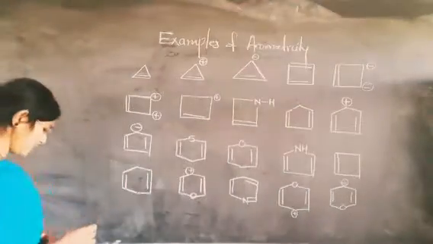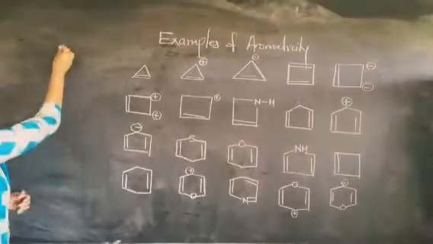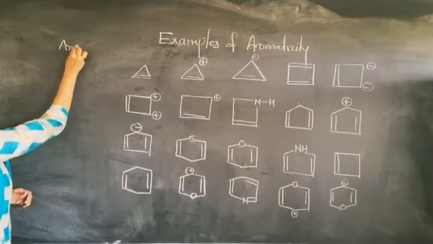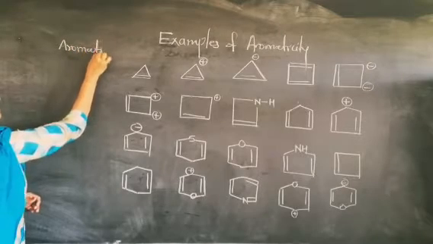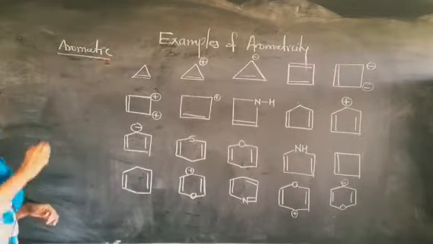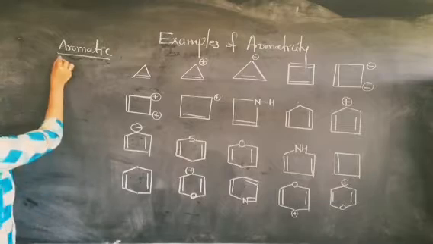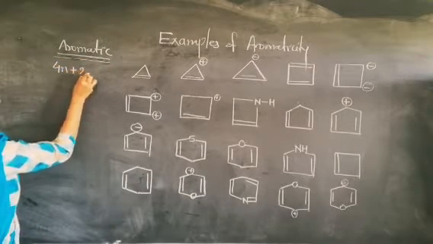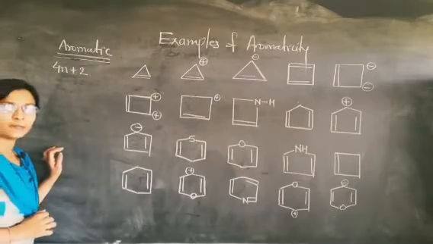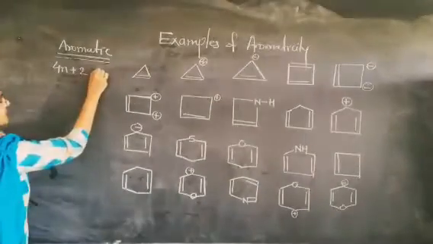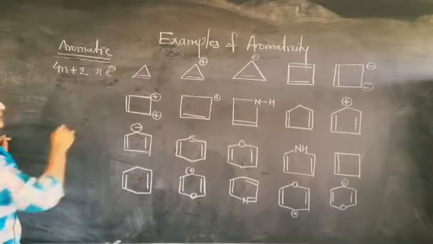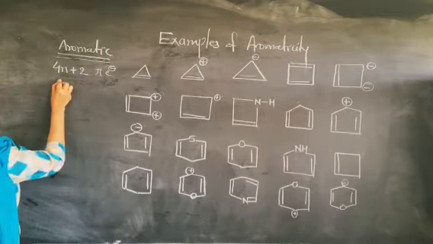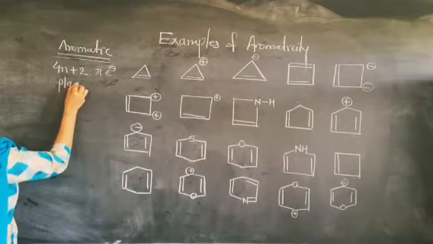Okay, now look at the aromatic compounds. What is the meaning of aromatic compounds? Of course, the compound should obey Huckel's rule, that is, a 4n plus 2 pi electron system. And the most important thing is that the compound should be planar.